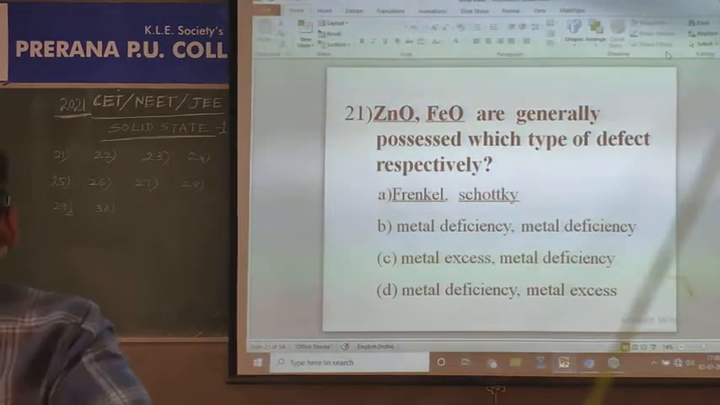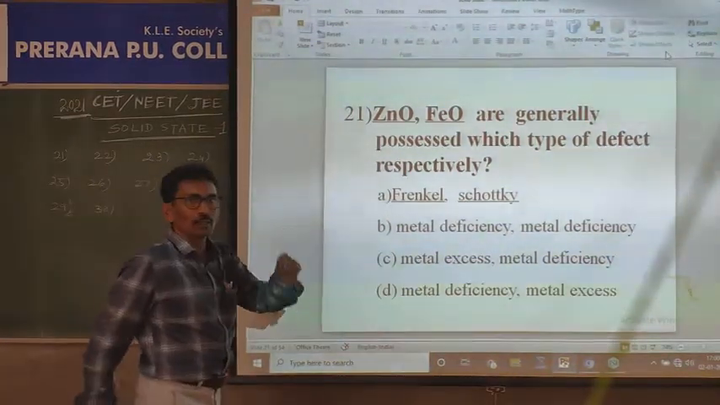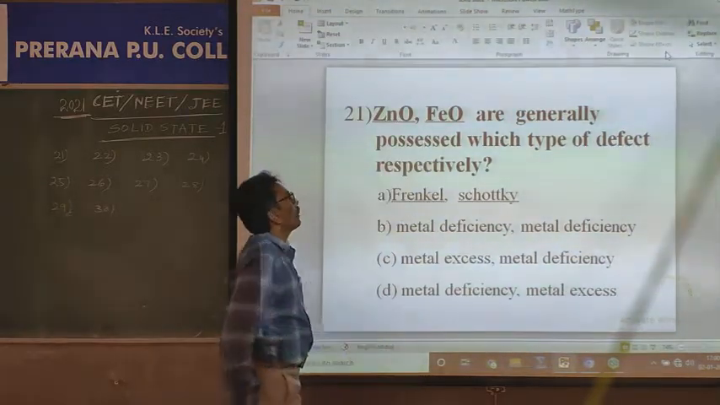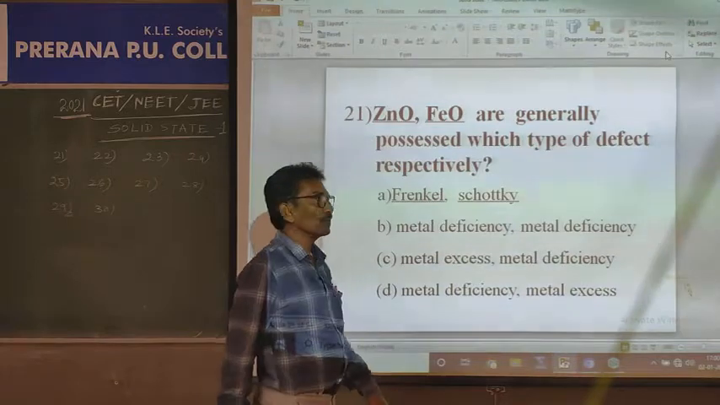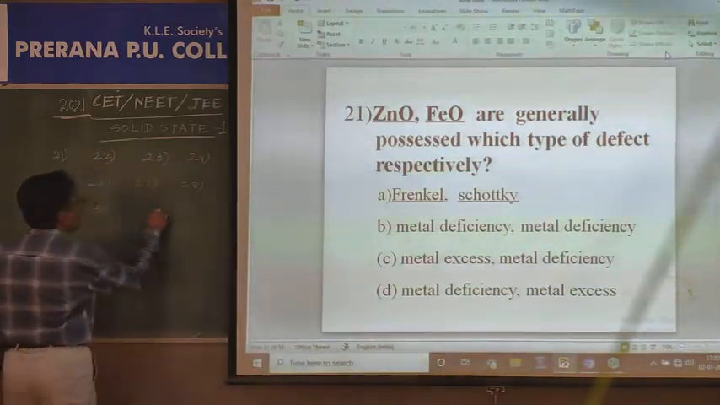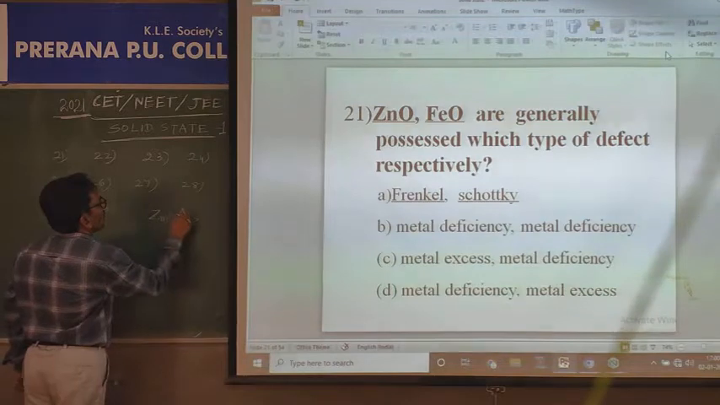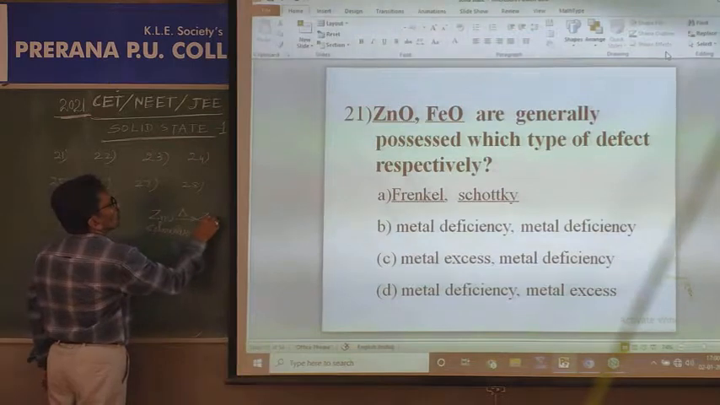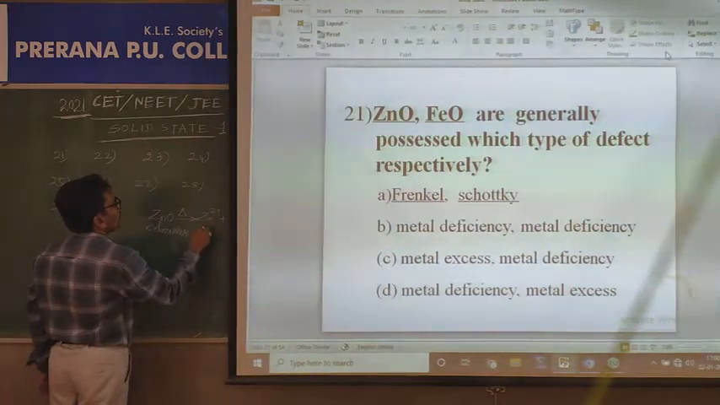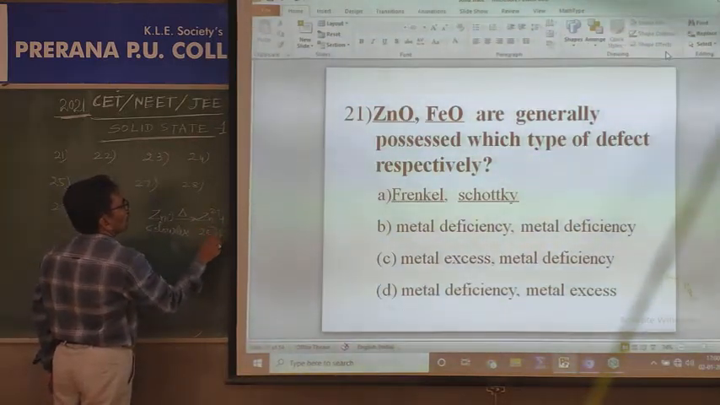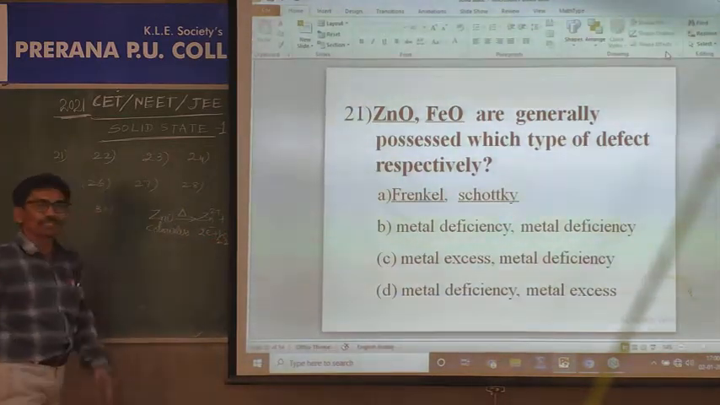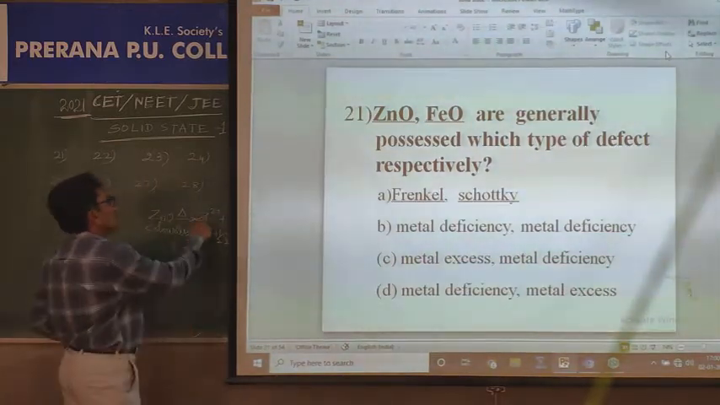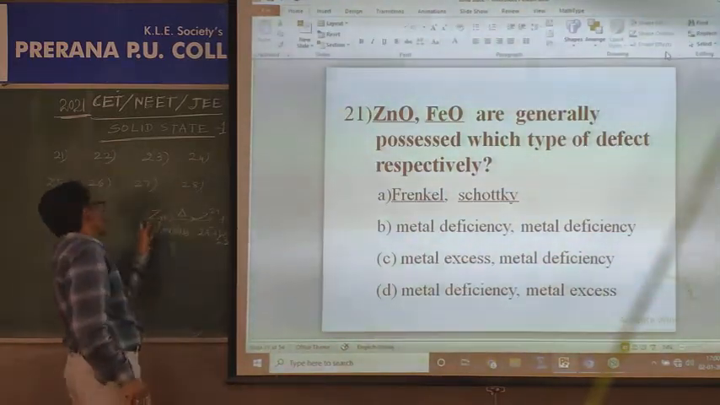Welcome back, my dear students. To look into this question, a little bit of disturbance is there. Zinc oxide and FeO generally possess which type of defects? How is zinc oxide, dear students? Zinc oxide, which is colorless, when heated gives zinc 2 plus ions and 2 electrons, and half mole of oxygen escapes from the crystalline structure. These electrons come back to occupy the voids, and some extra zinc 2 plus ions also occupy them.